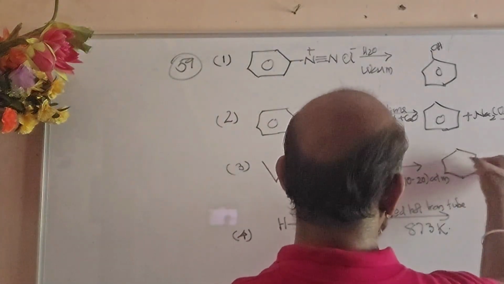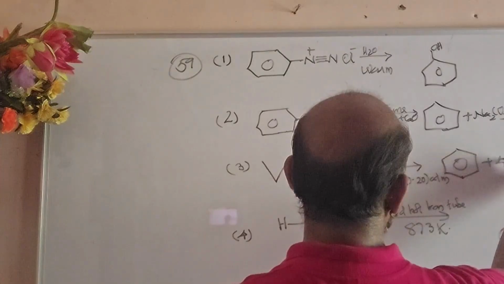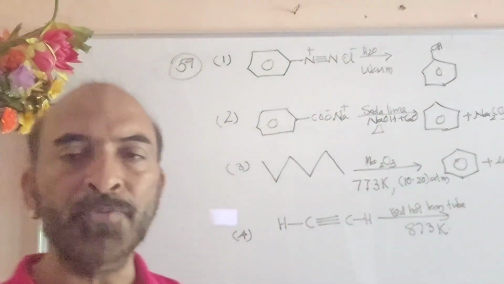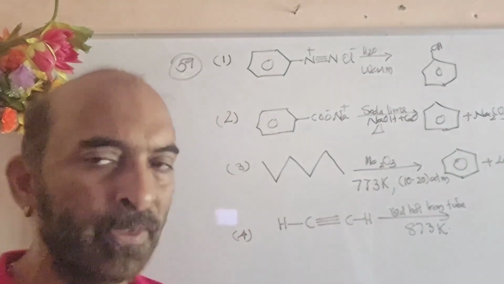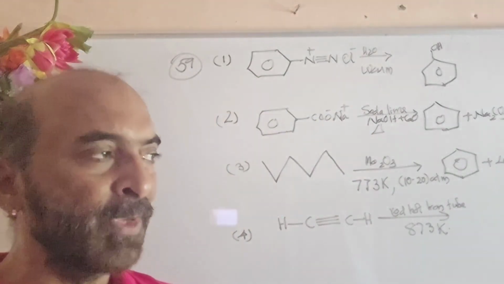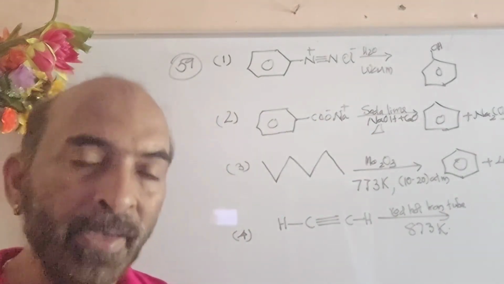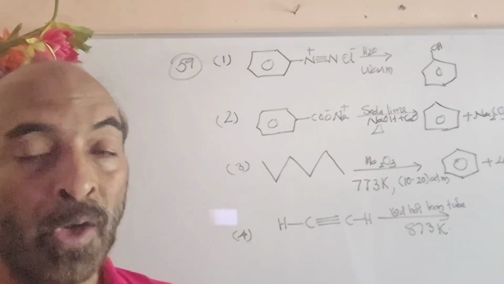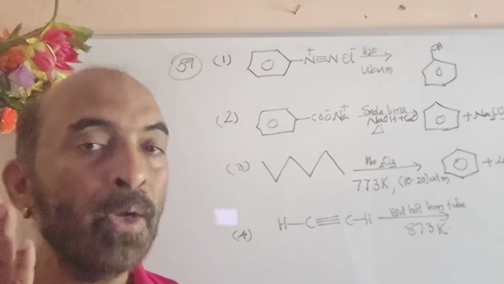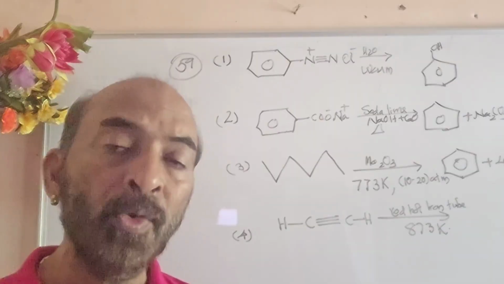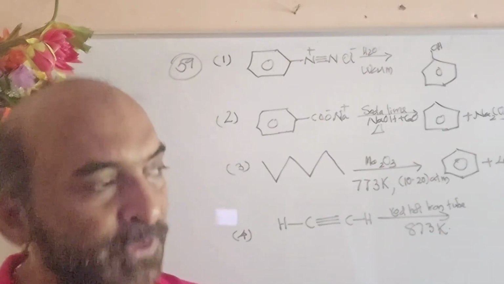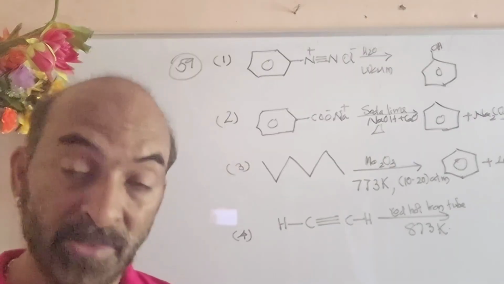Totally 4 pairs of hydrogen will be removed. One for the cyclization process, from the terminal carbon, a pair of hydrogen will be removed, so it will first become cyclohexane. Then 3 more pairs of hydrogen will be removed to make alternate double bonds. So a total of 4 pairs of hydrogen will be removed to give you benzene. So that's also a case where benzene is a product.